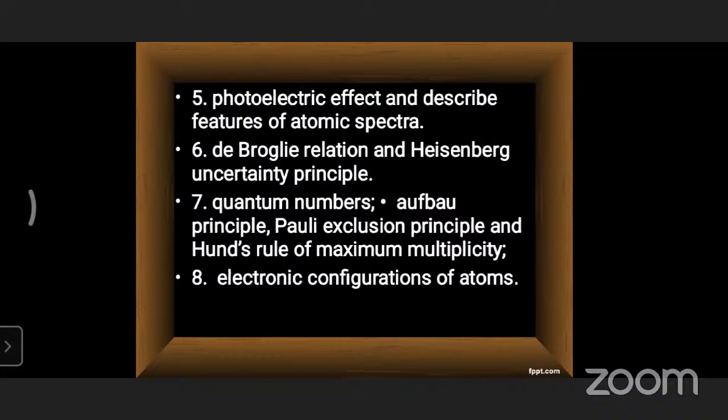And the next one is the de Broglie relation and the Heisenberg uncertainty principle. Everybody knows it: lambda is equal to h by mv. And the Heisenberg uncertainty principle: delta x into delta p is greater than or equal to h by 4π.